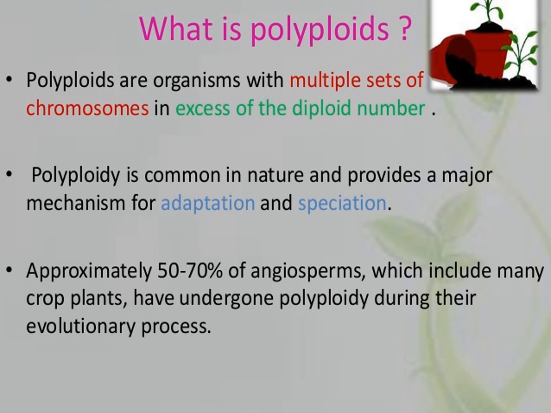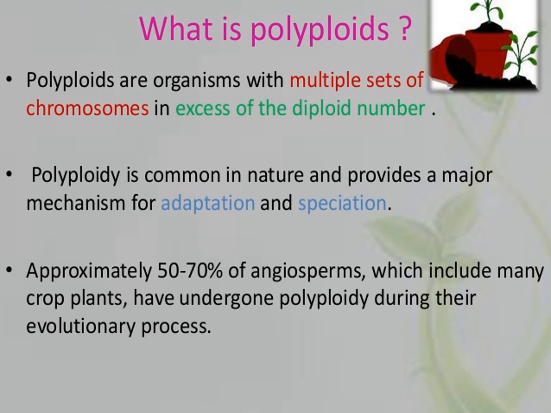Sexually reproducing organisms have two complete sets of chromosomes in their somatic cells. This is called diploid, 2n.